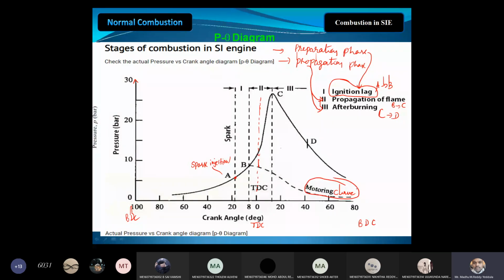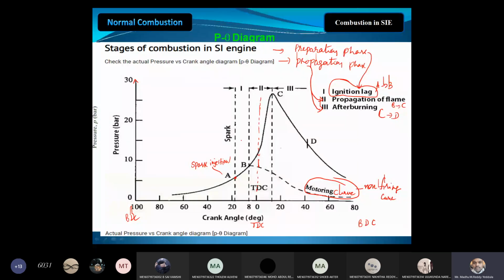Non-motoring curve is nothing but the non-firing curve. Non-firing curve means no firing inside the engine cylinder, we are just cranking the engine. Okay, that is about the motoring curve. Now, actual combustion starts at B and pressure starts rising, and we can see the peak pressure at C. This phase is called the propagation phase.